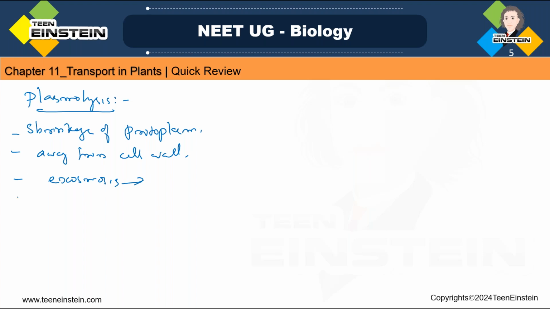And all this plasmolysis takes place in 3 stages. Which are the 3 stages? That means limiting plasmolysis, incipient plasmolysis, and evident plasmolysis. Okay, and the reversal, another important question.